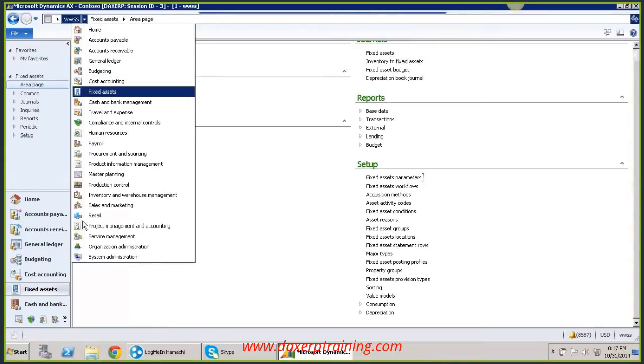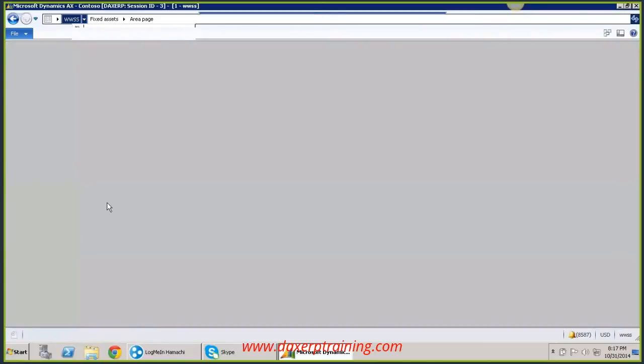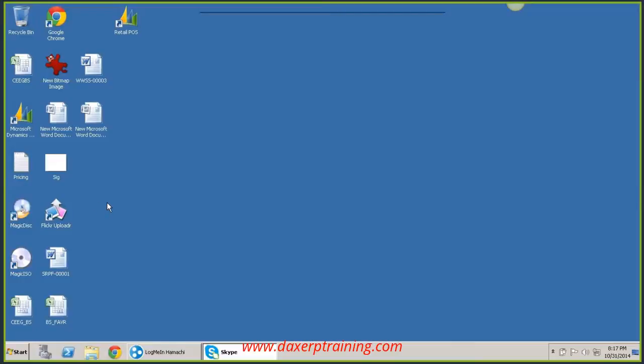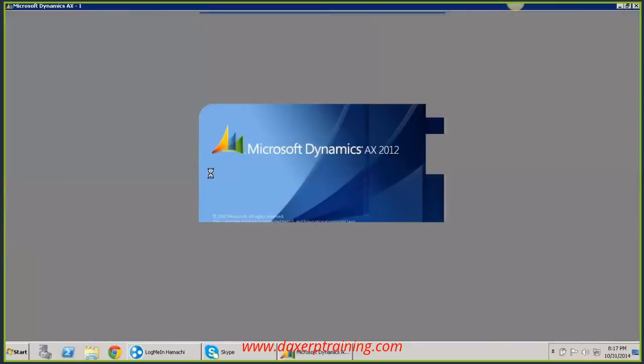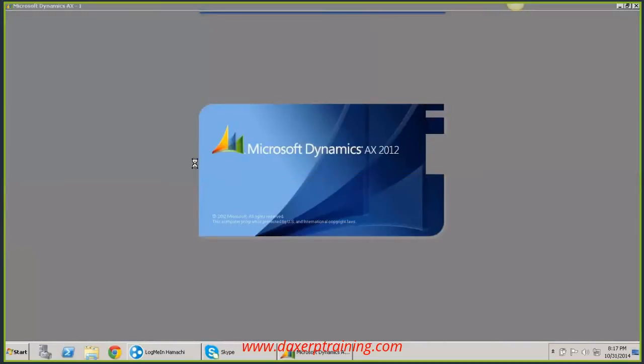Before that, let me introduce this AX application here. When you log into the remote machine, you have this icon. Double click this icon, then you should be able to open AX. It is processing.